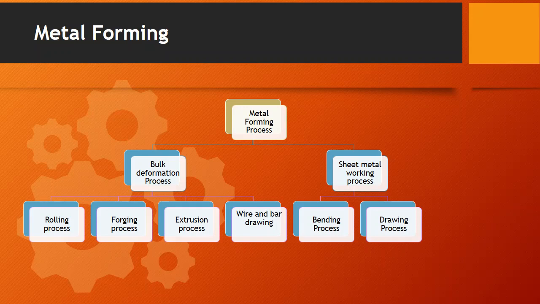The bulk deformation process has four further subcategories. There are more subcategories, but broadly these are the four. One is the rolling process, second is forging, third is the extrusion process, and fourth is the wire drawing or bar drawing process. These will all be discussed in this current module. The sheet metal working process has two further subcategories: one is the bending process, the second is the drawing process, and these will be discussed in module 5.